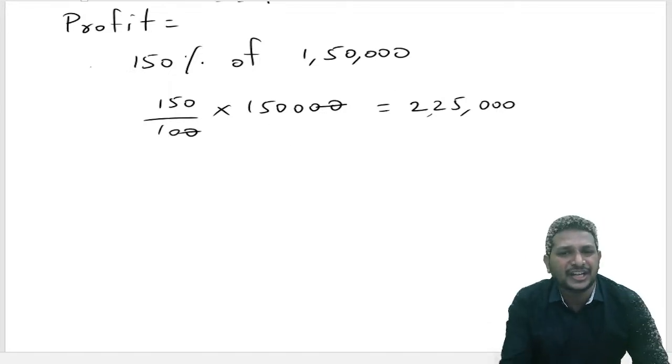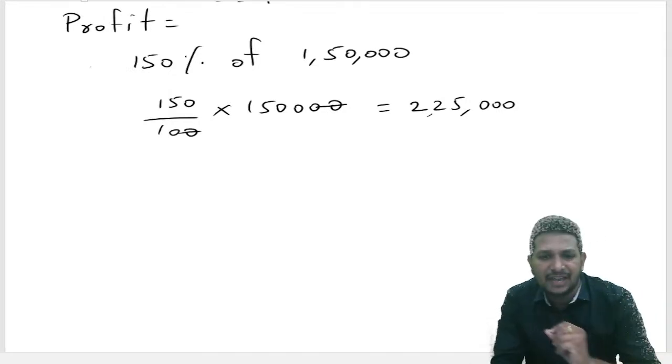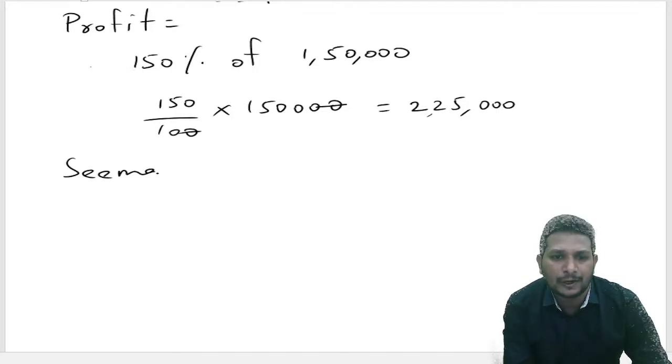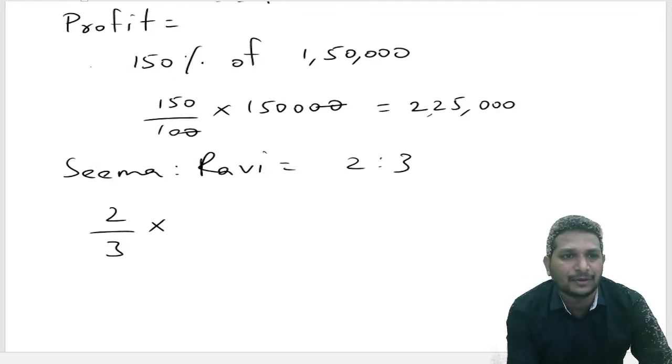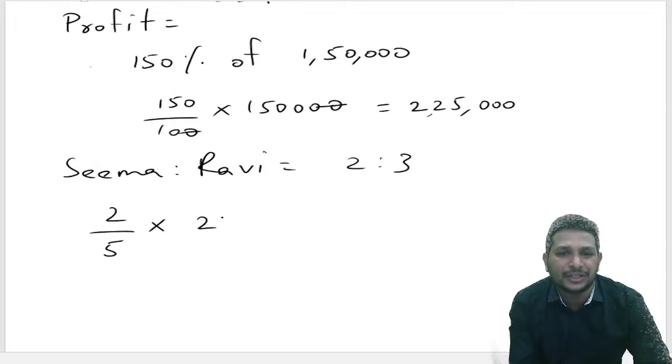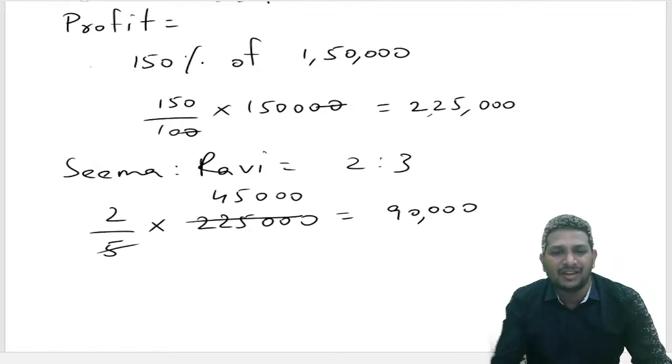But they need to share it among themselves, right? They're asking to find the share of only Seema. Seema to Ravi, they gave the ratio as 2:3. Seema's share will be how much? 2 by 5, because the part of that person by the total, 2 by 5 into 2,25,000. 45,000 into 2 is 90,000. So this is the share of Seema.